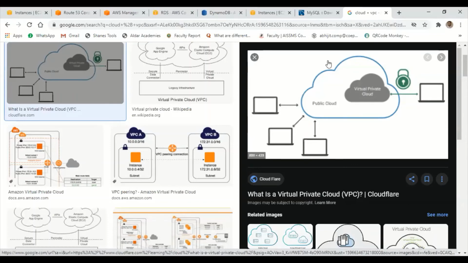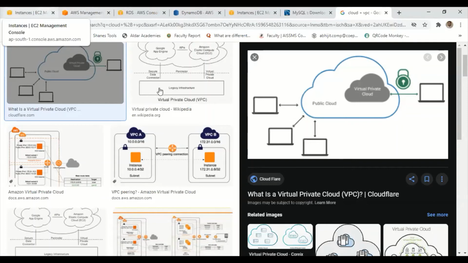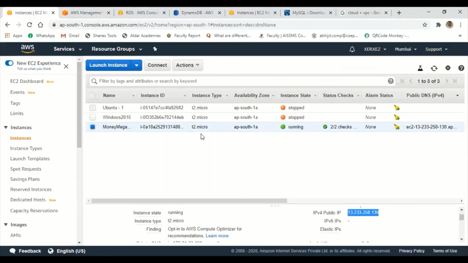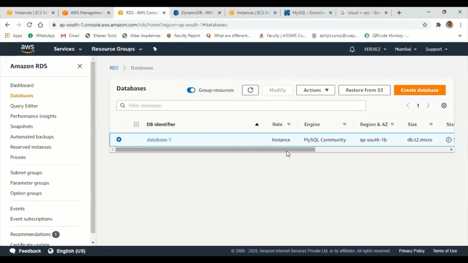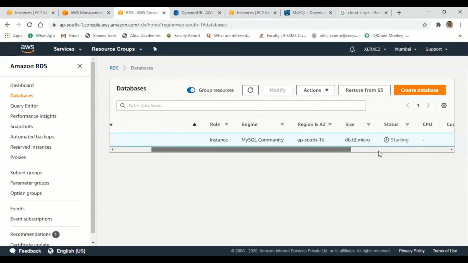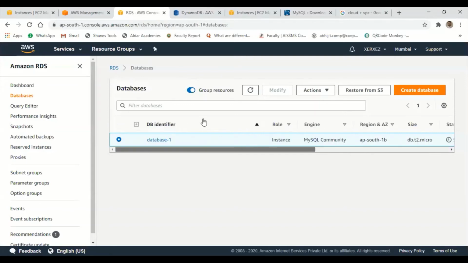Okay, so let's see that one. We have just started that. Let's see whether it is possible to execute or not. Okay, EC2, let's go to EC2. First, I will create one Ubuntu instance. But before that, let's go to RDS. This is what I created yesterday, right? Hope you know how to create the database using RDS.